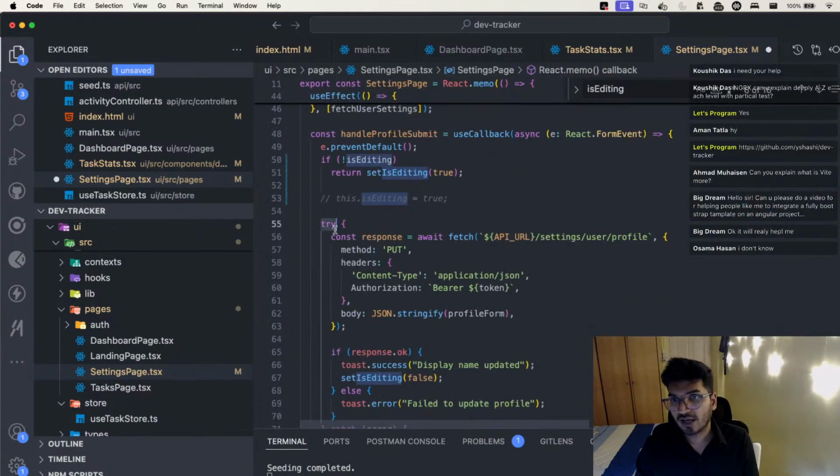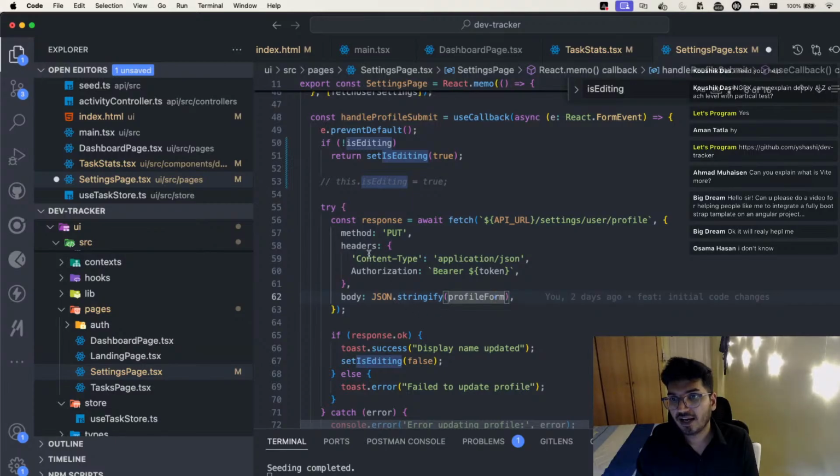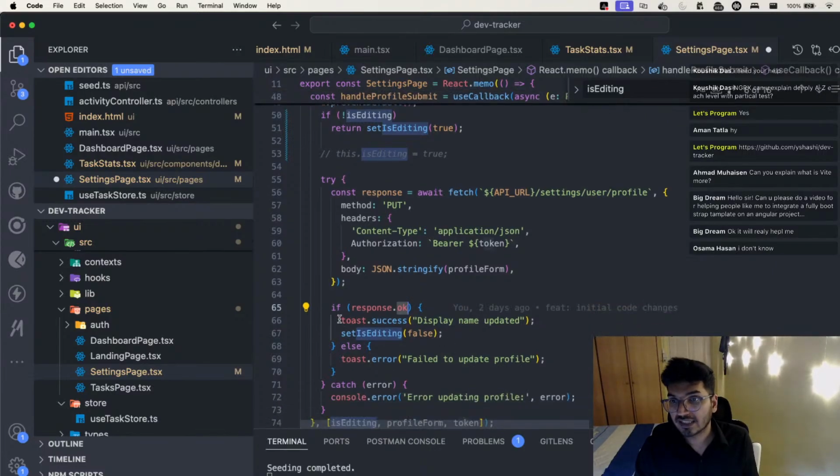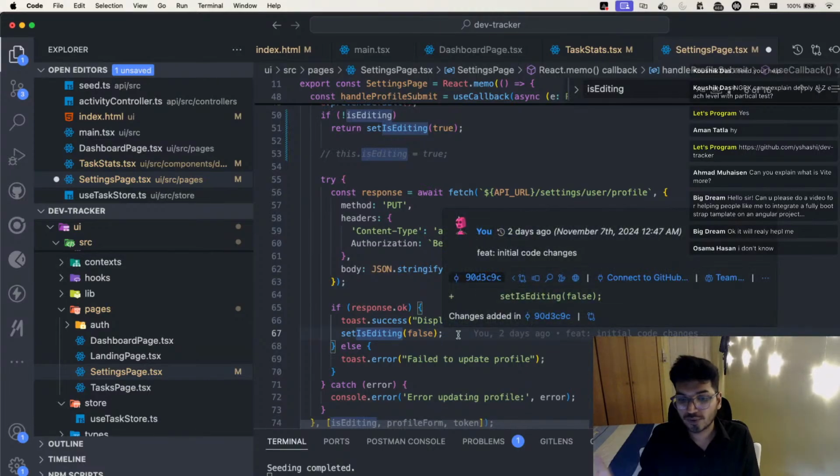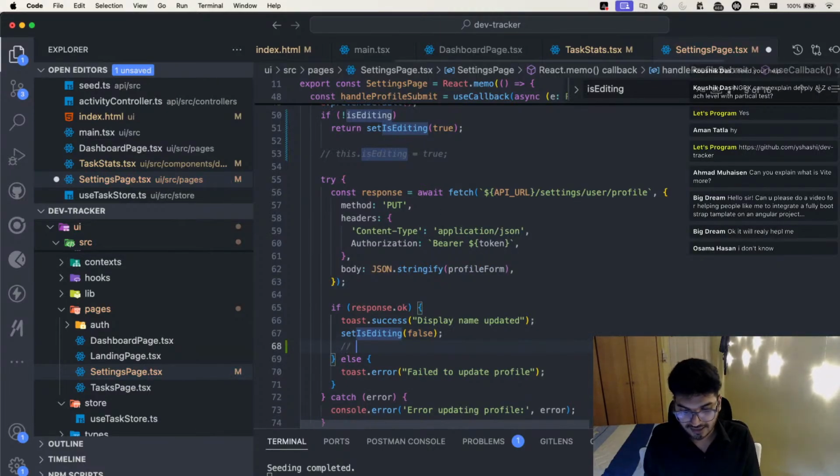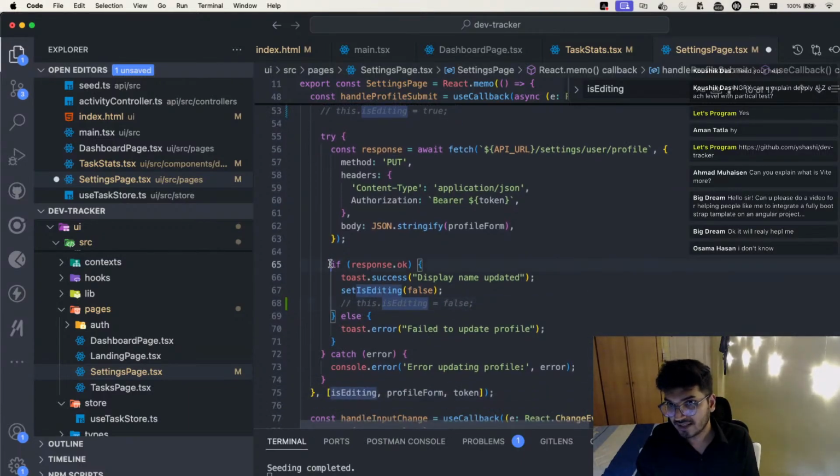So that's where I try to add this try and catch, and if the response comes as okay, 200, then it will display a toast message that hey, display name updated. And after updating it, I want to set the editing to false again, because I don't want to edit now. And to do that in Angular, again it is the same, this dot is editing false again, yes or no? Or else the response is not okay, then we will say fail to update the profile.